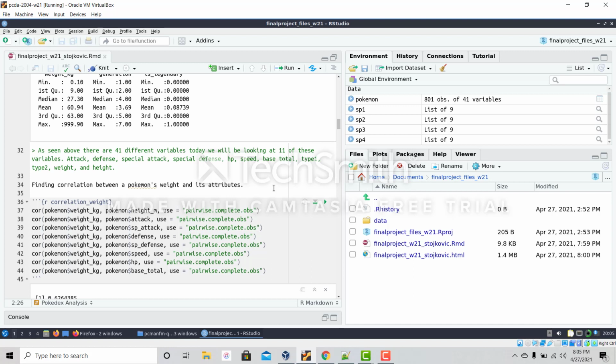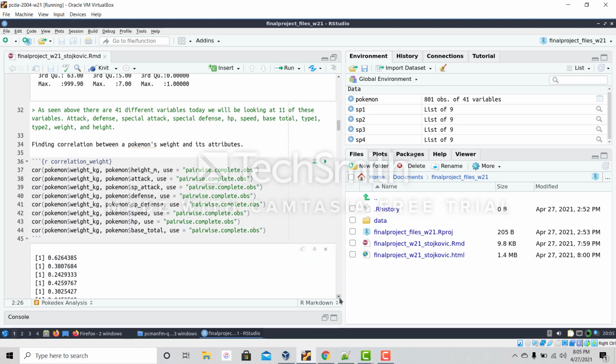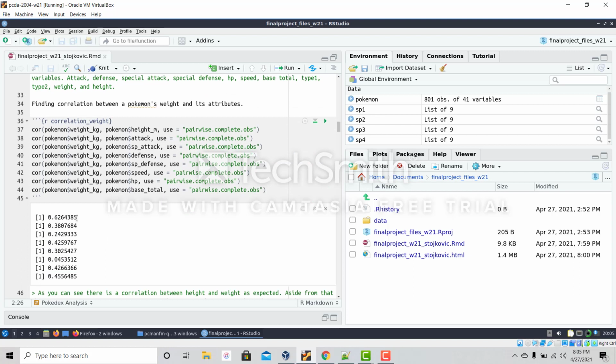After this, I tried to find a correlation between a Pokemon's weight and its attributes. So I used the correlation function to see how weight was related to height, attack, special attack, defense, and so on. The results that I found were that, as expected, height and weight were correlated. The taller a Pokemon is, the more it weighs, and the more a Pokemon weighs, the taller it is. Surprisingly, I saw that a Pokemon's weight has absolutely no correlation with its speed.